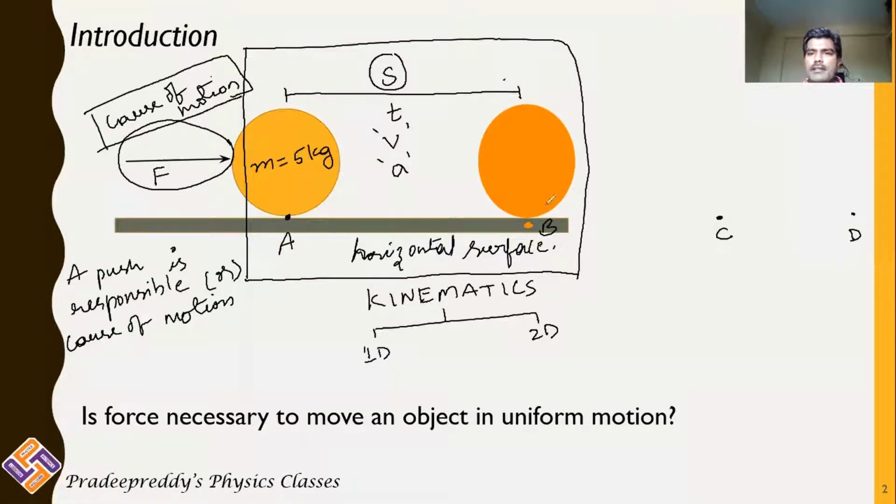In this chapter, we will be learning about the cause of the motion: who is responsible for the motion of this body, why this body is moving, in which direction it is moving, and about different types of cause of motion. We have different types of cause, like mechanical force, electrostatic force, and magnetic force. Different forces can apply upon this body which is placed at position A.